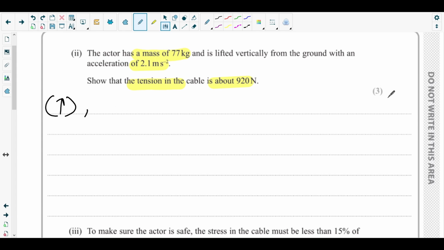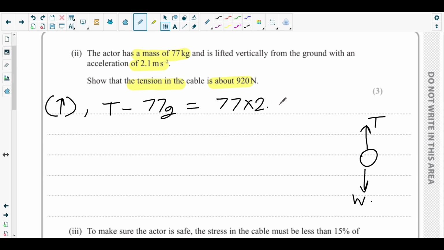If you consider the free body force diagram, this is the actor, this is the tension force, and in the downward direction this is the weight. So we can write T minus the weight, 77g, equals 77 times acceleration 2.1, considering the resultant force in the upward direction.